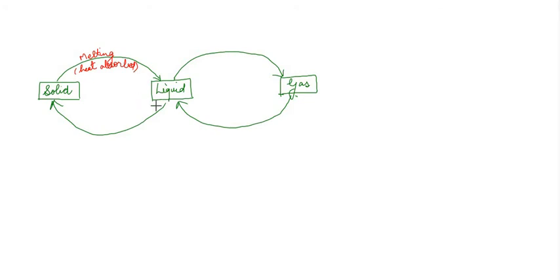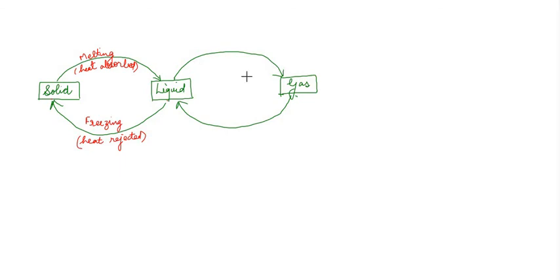Now let us study the opposite. Liquid changing into solid. What will happen? Liquid changing into solid को हम कहते हैं freezing. Freezing मतलब जमना. पानी को हमने फ्रिज में जमने के लिए रख दिया, कहते हैं ना, मतलब liquid को हमने solid में कन्वर्ट करना है. That is freezing. And in this process, heat is rejected. Heat क्या होता है? Given out, rejected, है ना. Who will reject the heat? The liquid will reject the heat and it will convert into the solid state.